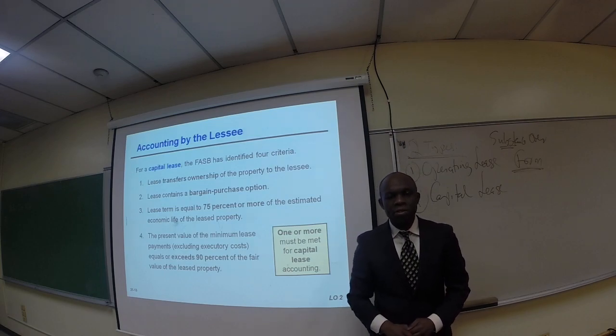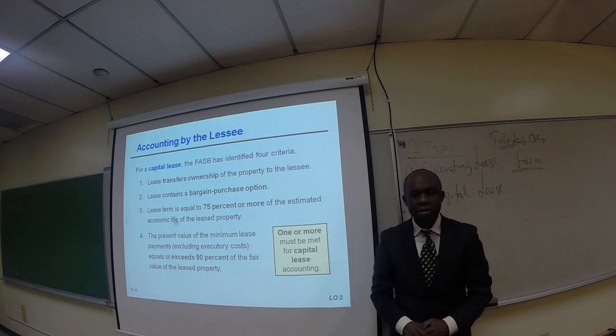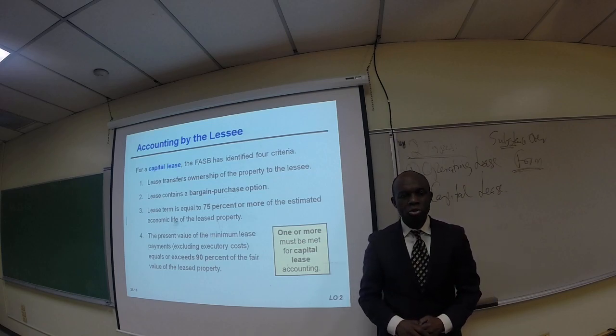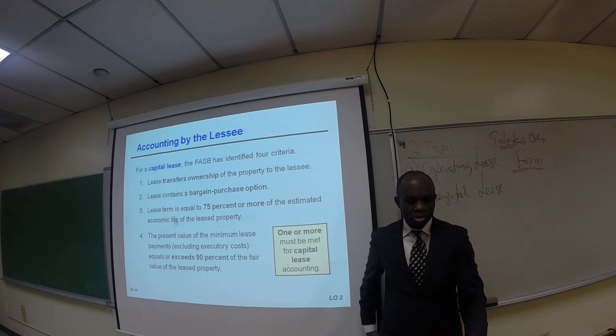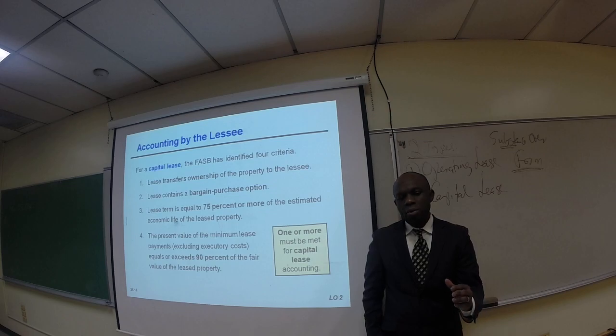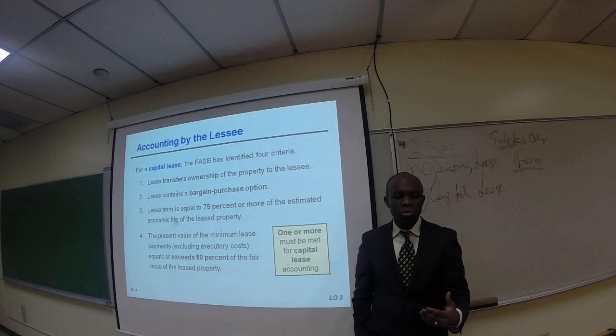Welcome to my class. This is Professor Vincent Osaya, and this is the presentation of part 2 of chapter 21, Accounting for Leases. We left off at this point in part 1 presentation.